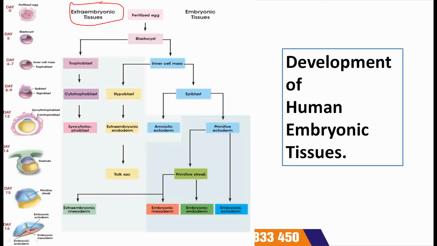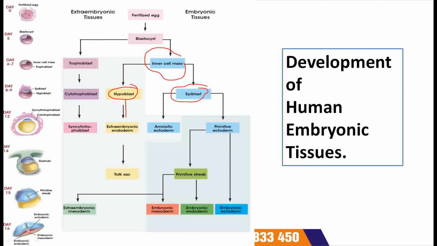Extra embryonic tissues include, this is fertilized egg. Fertilized egg will form blastocyst. Blastocyst will differentiate into trophoblast and inner cell mass. This trophoblast will differentiate into cytotrophoblast, and this cytotrophoblast on the other hand will form syncytiotrophoblast. If we talk about the inner cell mass, it will differentiate into hypoblast and epiblast.